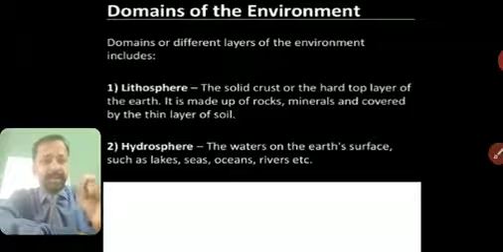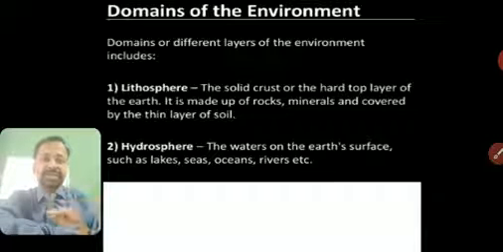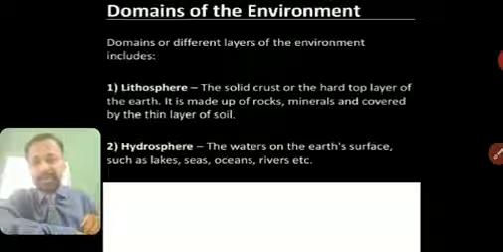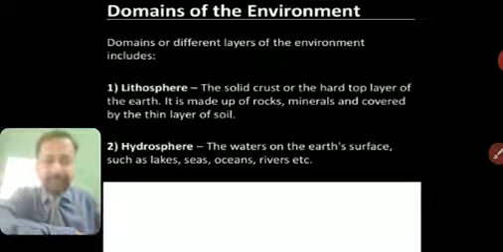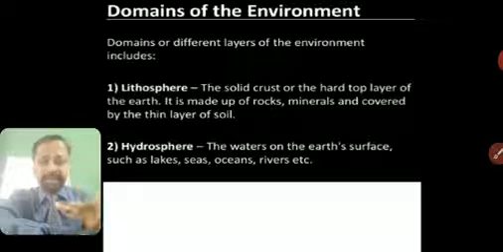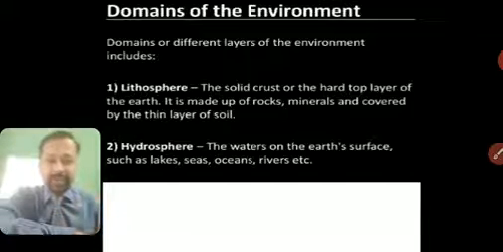The solid crust or the hard top layer of the earth is made of rocks and minerals and covered by a thin layer of soil. This is called the lithosphere. In simple terms, our land is known as the lithosphere. Now hydrosphere. Hydro means water. So the water on the earth's surface, such as lakes, seas, oceans, rivers, etc., is called the hydrosphere.